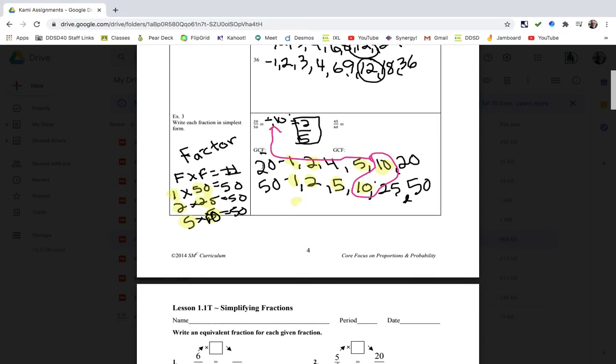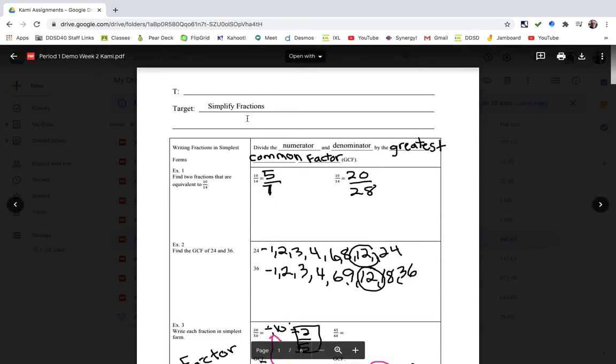Next, we did the greatest common factor of 20 and 50. And we had an interesting discussion on the difference between a factor and a multiple. So these are the factors, and 10 is the greatest number that's in both of the lists. That was period 1.